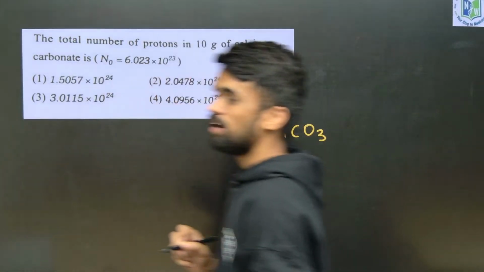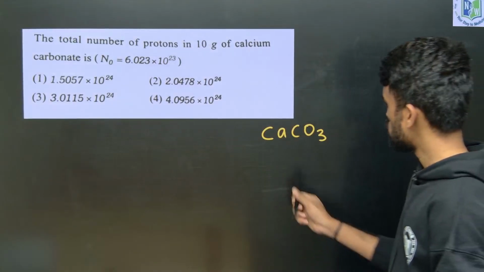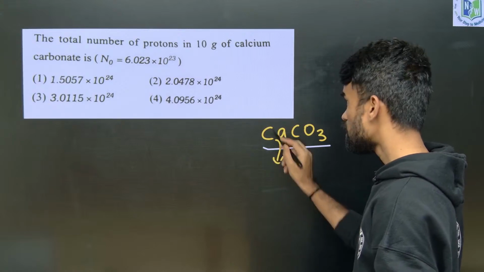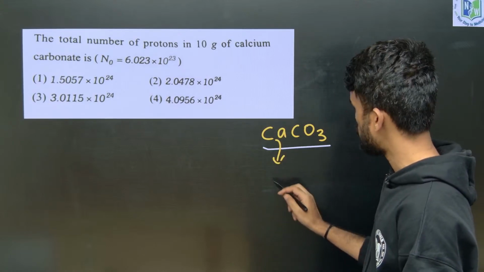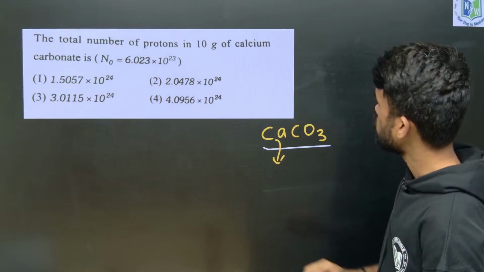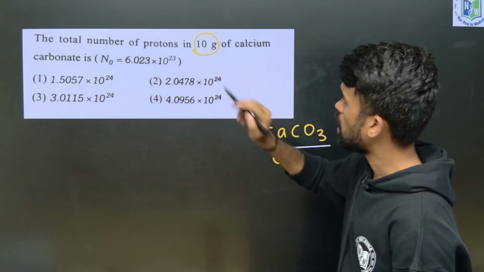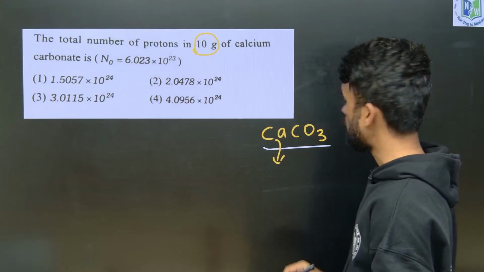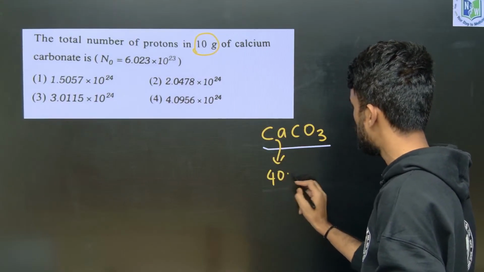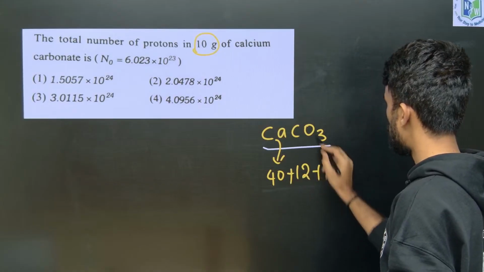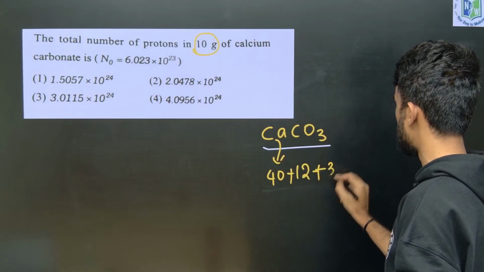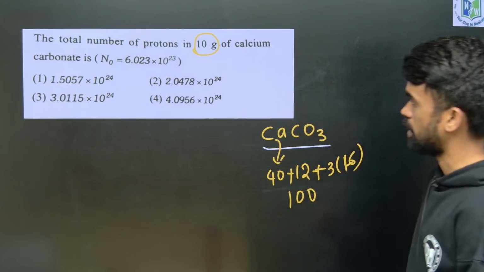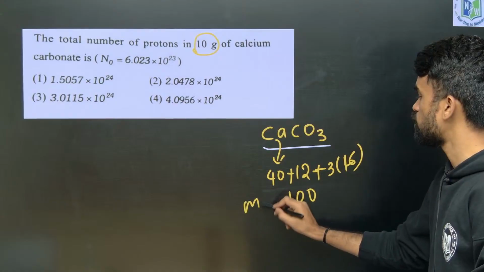Fine. Hello man. Yeah, so we have CaCO3 now. CaCO3 means calcium, what is its atomic number? It is 20. Now they are asking, given 10 grams, the total number of particles. So find its molar mass. For calcium it is 40, for carbon it is 12, and for oxygen it is 16, so 3 multiplied by 16 gives 48. The total sum will be 100. Okay, this is the molar mass of calcium carbonate.